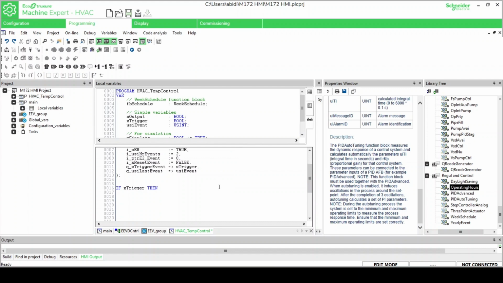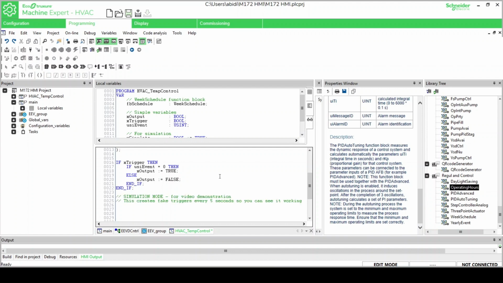The parameter I_PtrE2_Event equals 0 normally points to an EEPROM memory address where scheduled data is stored. In this example, we are not using EEPROM, so it is set to 0. I_Reset_Event equals FALSE. This means the scheduler will not reset the current event state.